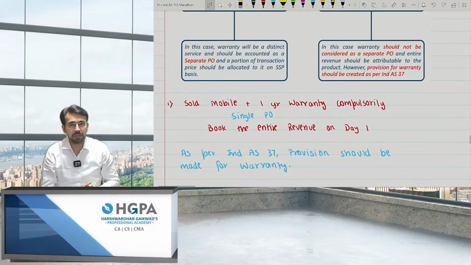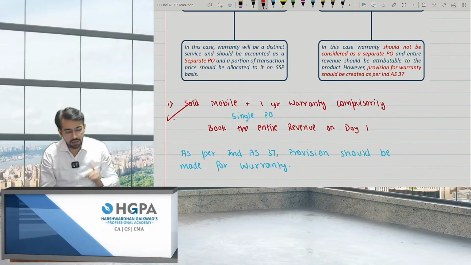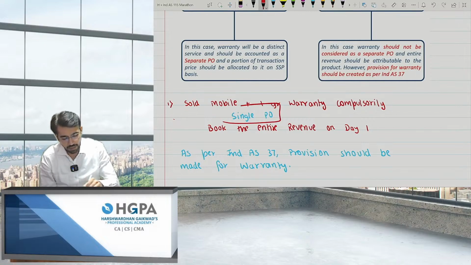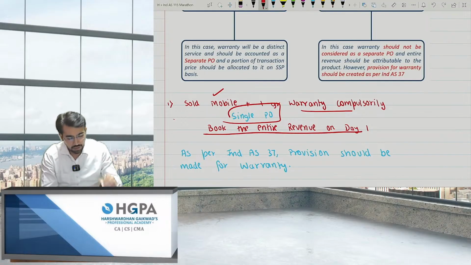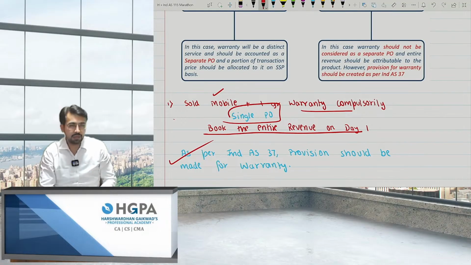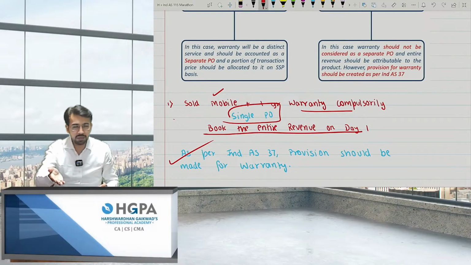Okay, so this is the point. So I've given the example. Please pay attention. Sold mobile plus 1 year warranty compulsory. So I'll treat this as a single performance obligation. That is, selling a mobile was the answer, not the warranty. Warranty I'm giving you complimentary, right? So book the entire revenue on day one. Also create a provision as per IND AS 37. I'll be creating a provision for expenses, whatever the expenses will be based on past records. I'll be considering that, right?